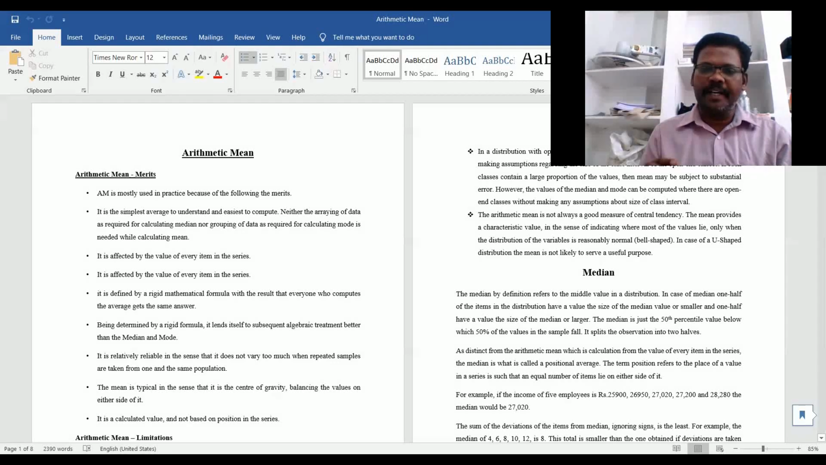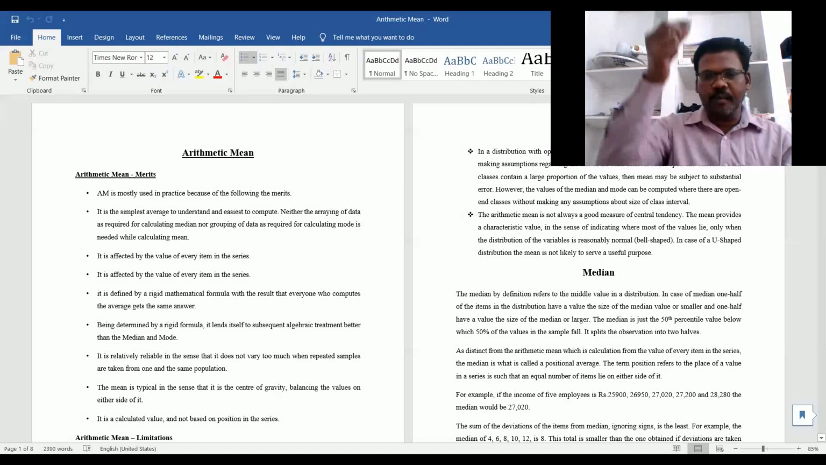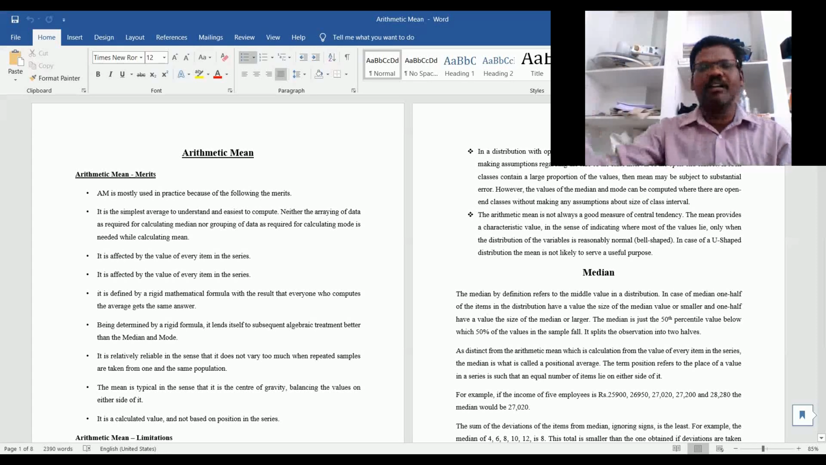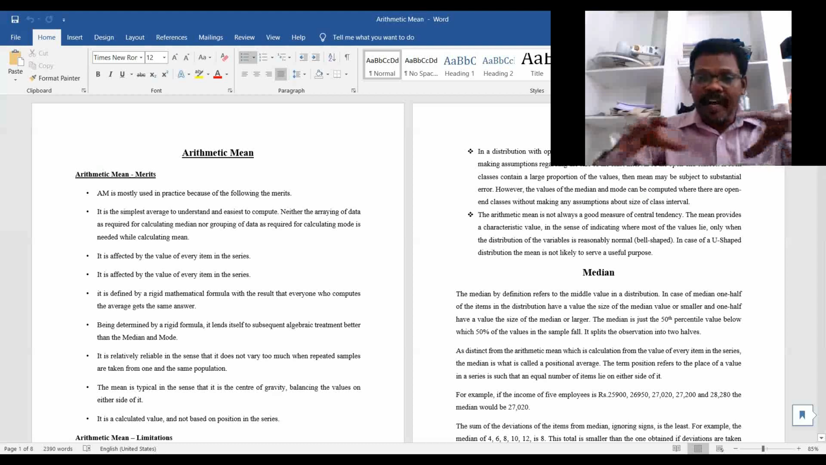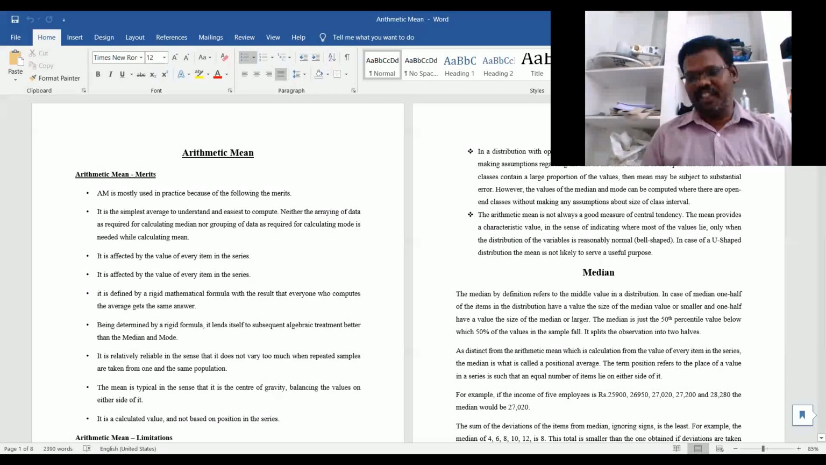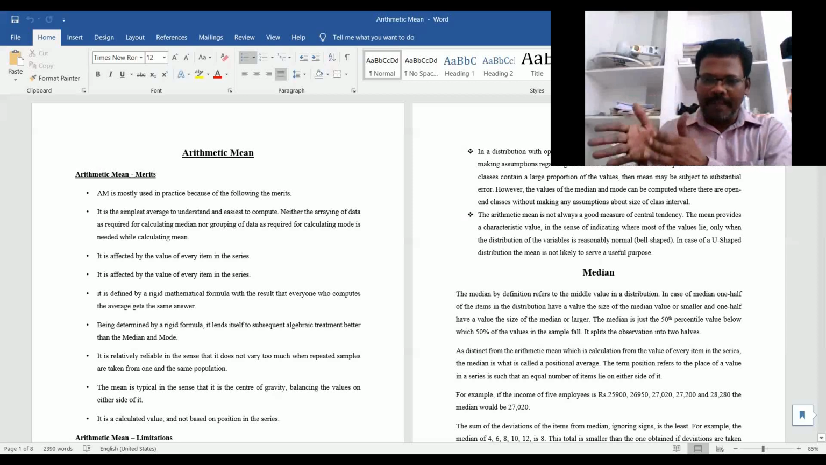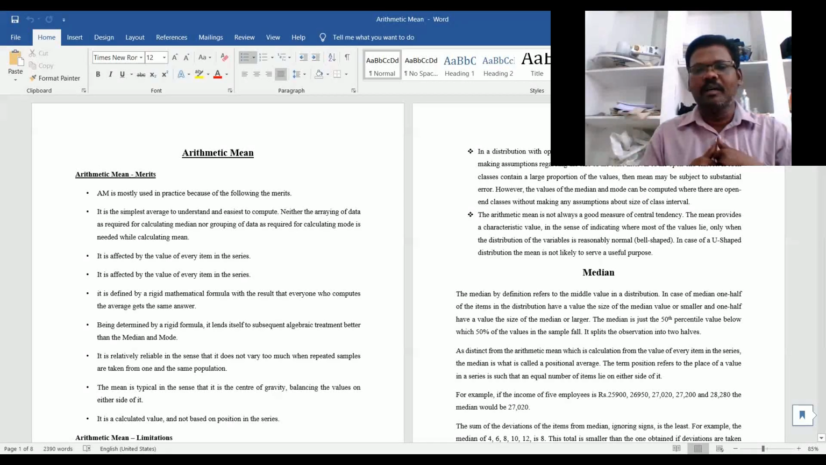Take for example the median. If you want to calculate the median in individual series, first, whatever the values are in the series, those values are arranged in ascending or descending order, and finally we take the mid value of that series. So when we are calculating the average through the median, all the values may not be considered. Whatever value is in the middle, that value we are taking.